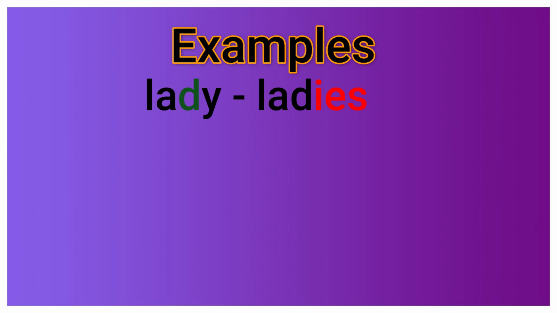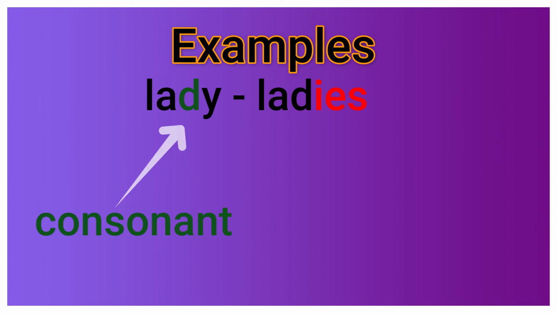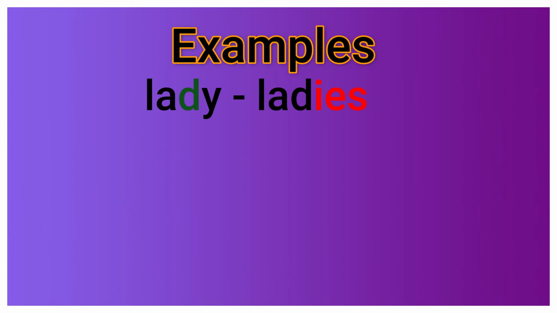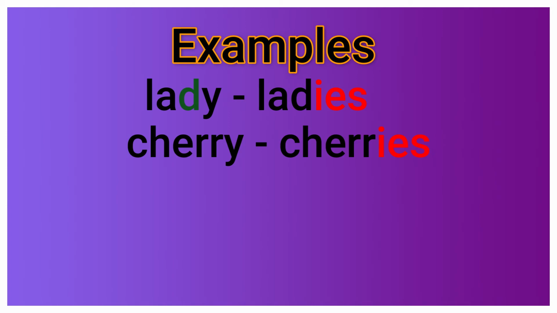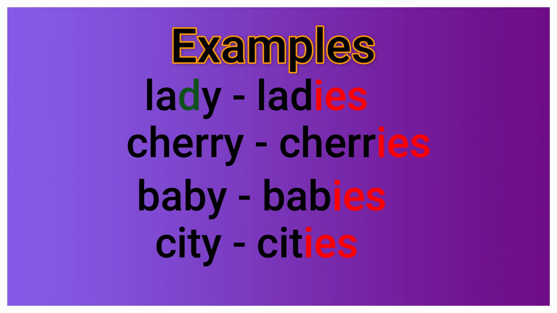In lady, at the end of the word, there is y. And before y, it is a consonant. D is a consonant. So here we should replace y by ies. See the other words. Cherry, cherries. Baby, babies. City, cities.